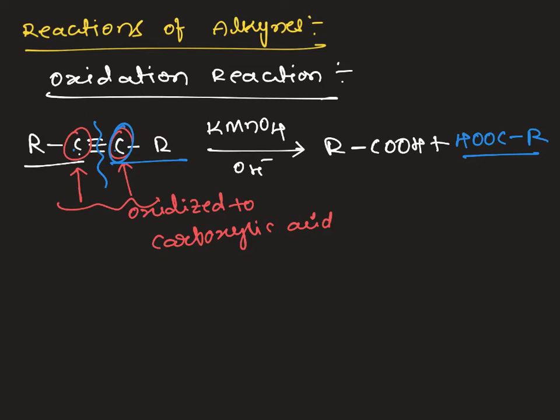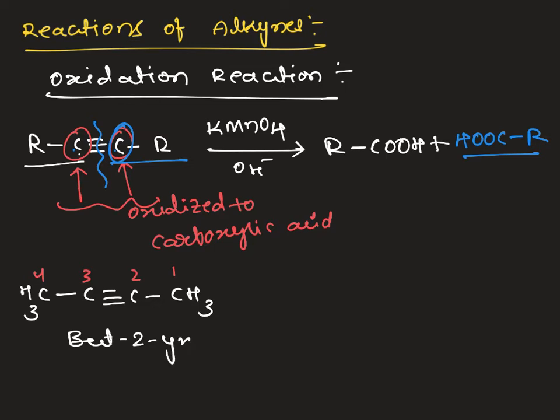Let's take one example. If I take 2-butyne, what is the name of this compound? But-2-yne, which undergoes oxidation in the presence of KMnO4 in alkaline media. Where will the oxidation reaction take place?